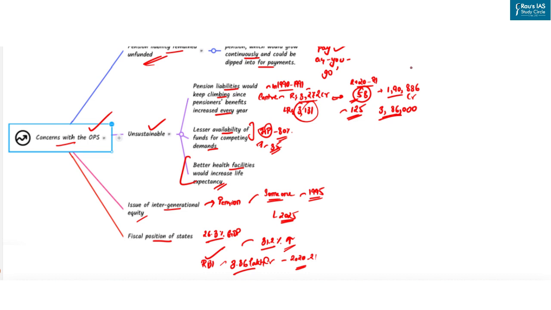So in this context, merely obsessing over the nitty-gritty of the old pension and new pension scheme makes one miss the forest for the trees. Indian pension architecture is in dire need of reform, and it must address the quantitative as well as the qualitative aspects of the pension framework in India.